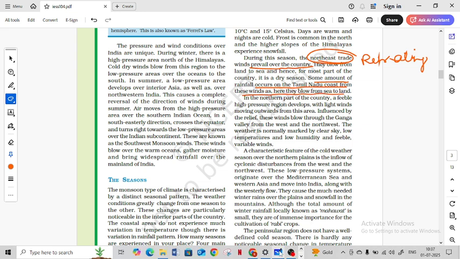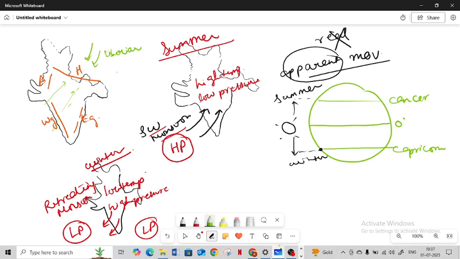Let's understand this point. When we talk about the southwest monsoon, since it is moving over the ocean, it has a lot of moisture content and it gives rainfall to the Indian subcontinent. But during the winter months, when the pressure belt system moves towards the Tropic of Capricorn, the trade winds retreat from the land to the sea region, and here it is dry. Why? Because it has shed all the moisture in the subcontinent. It has given all the possible rainfall, and it is now retreating.